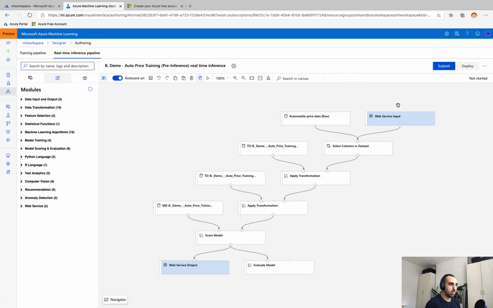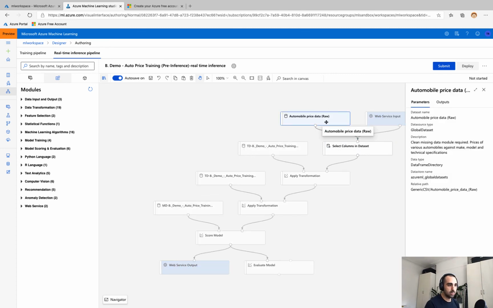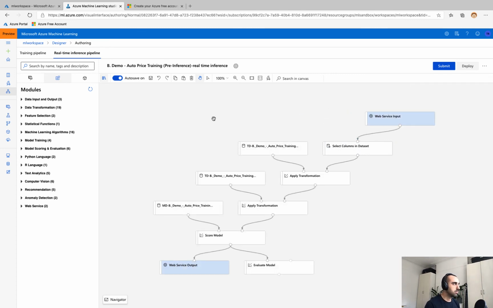You'll see some of our modules have been wrapped up. And we've got this web service input and output that are topping and tailing our pipeline. So that will allow a developer to call this via an HTTP endpoint, for instance. Now, there are a couple of minor changes I want to make before we deploy this to an actual endpoint. First off, the automobile raw price data, we don't need that anymore because we've trained our model.